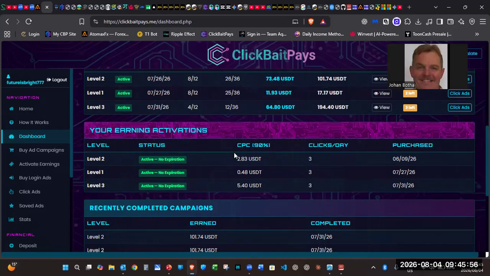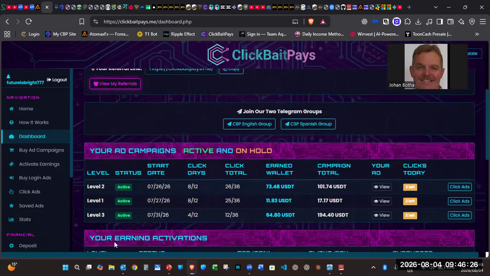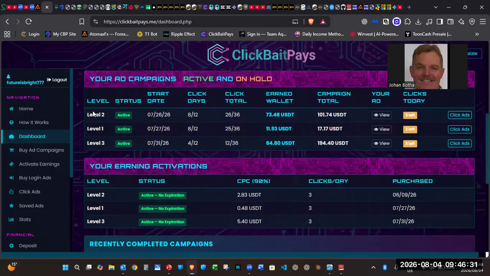I'm going to show you now. This is what you will earn per click, and then it's also the date that you have purchased it. On the 31st of July, I upgraded to level 3 for the first time. Take note that this was an activation as well. Then on the 27th of July, I took out level 1 because it was available. My available balance was there, and I had space, because you can only have 3 active campaigns running at the same time.